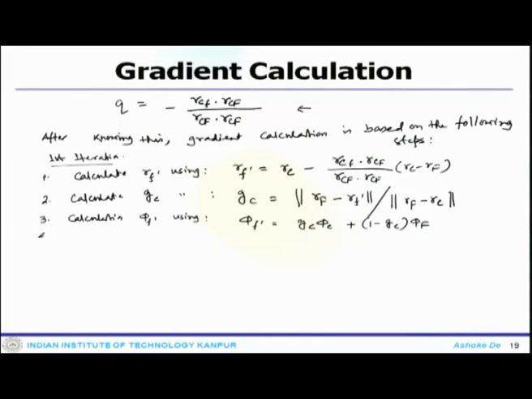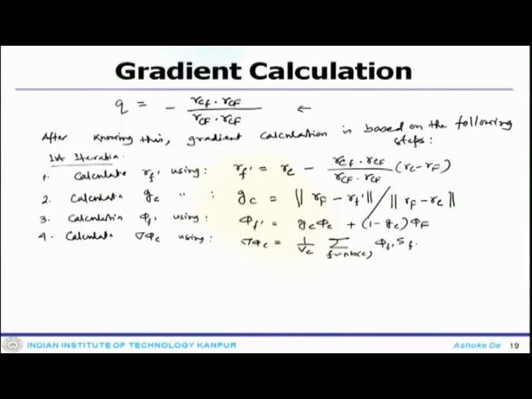Then the fourth one would be you calculate delta phi c using the cell volume and the summation over all the faces of phi f prime S f.